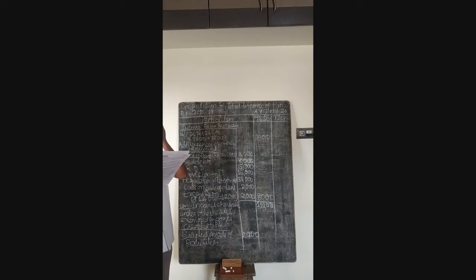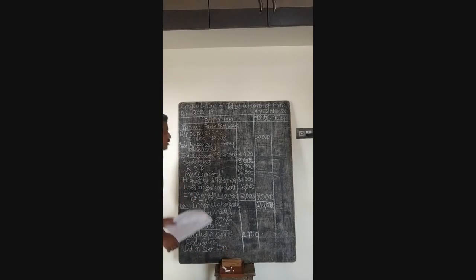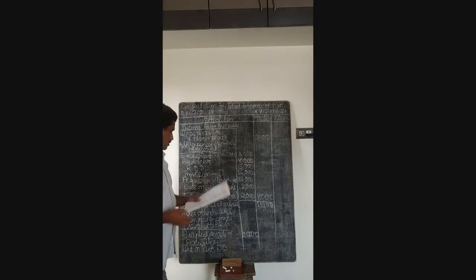Then there is one more here, that is interest from bank FD. This is also chargeable under the head of income from other sources. So interest on bank FD is given as rupees 10,000.